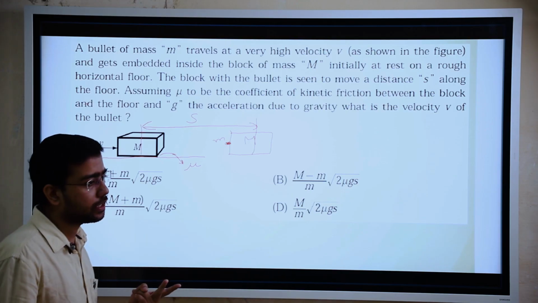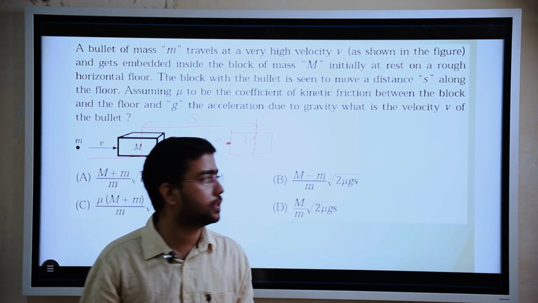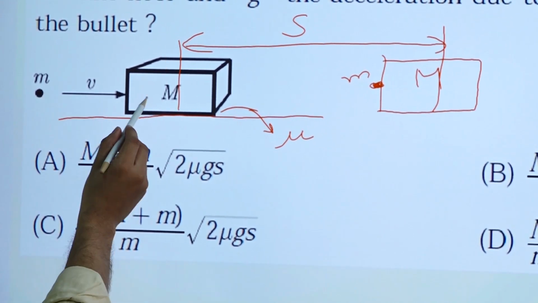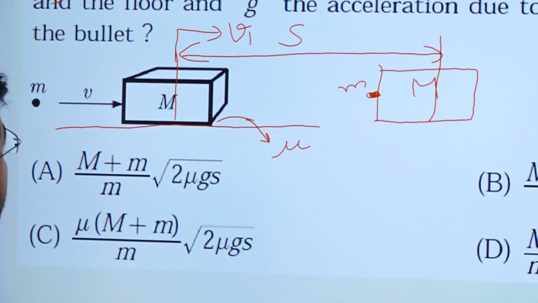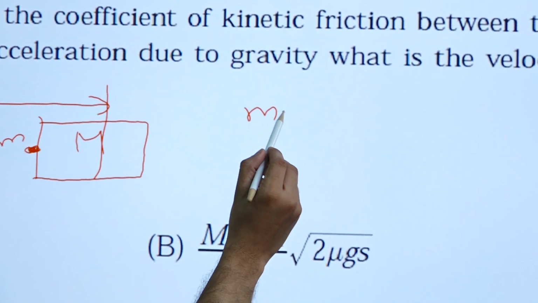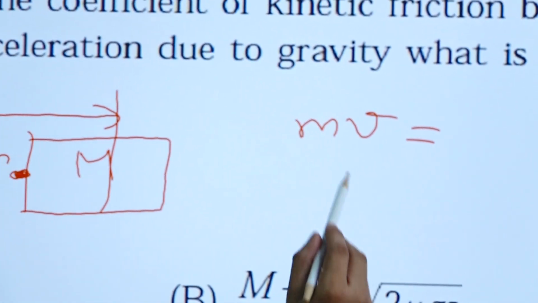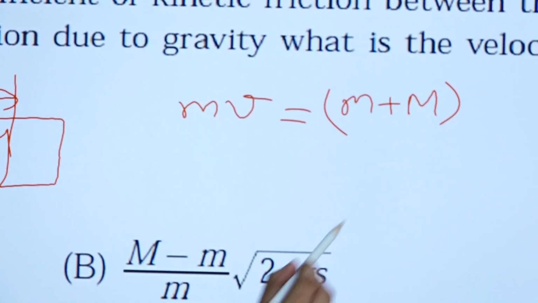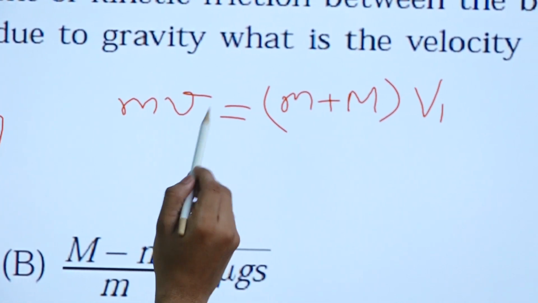We have to do only two things. As I already told you, during collision we have to do momentum balance. So initial momentum will be equal to final momentum. Suppose after striking, it is moving with velocity v1. What will be the initial momentum? It is mv, because initially the capital mass M is at rest. So mv is equal to (m plus M) into v1. From here we can find velocity v1 in terms of v.